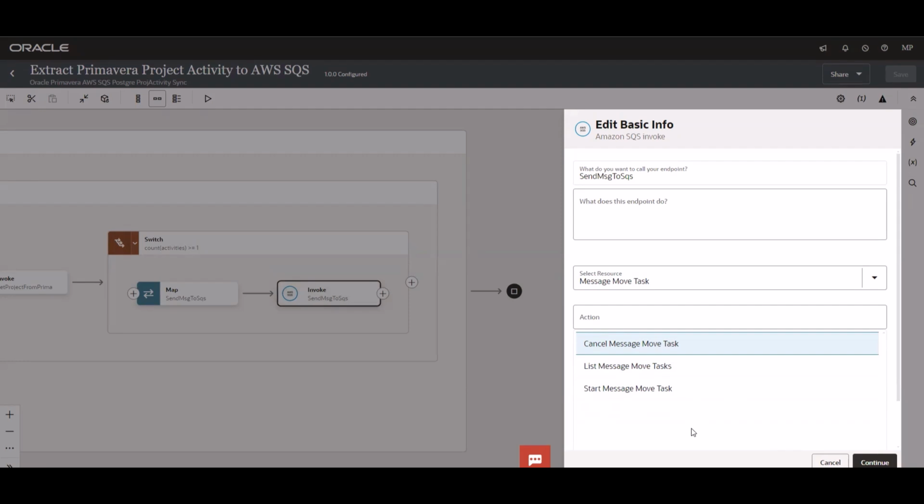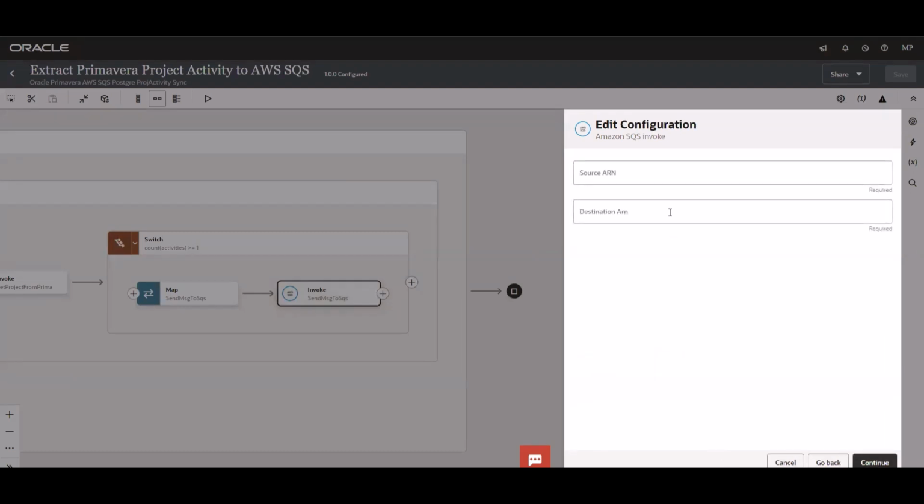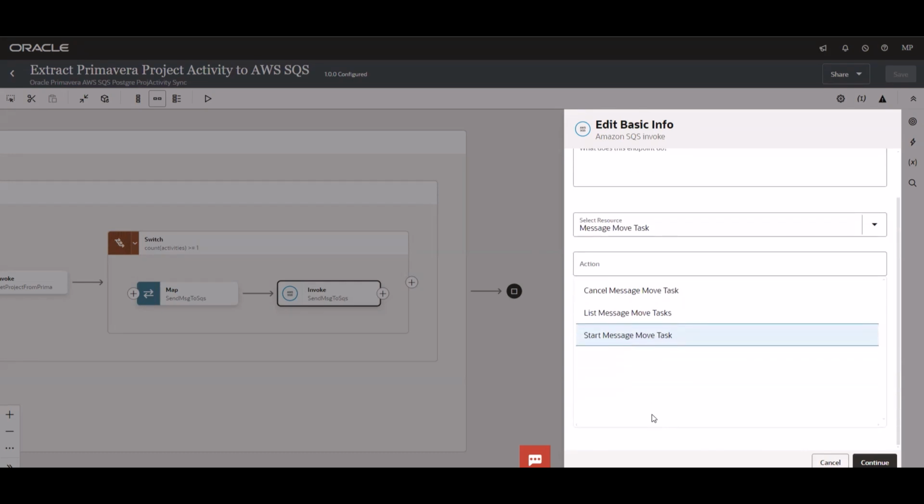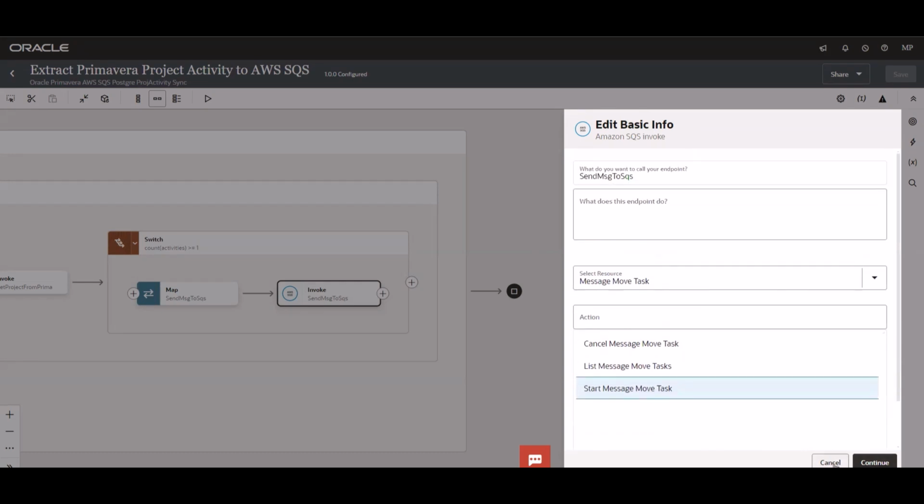So the message was not pulled from the actual queue. It goes into the dead letter queue, and you can design one more integration to move the message from the dead letter queue to the actual queue. You can provide the source ARN and the destination ARN, and move the dead letter queue message back to the original queue so that the actual integration can again pull the message from there.